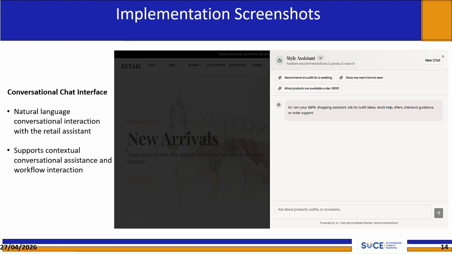This slide demonstrates the conversational chat interface, the primary interaction point of our platform. Customers can type natural language queries, and the system responds with contextually relevant, retail-focused replies. The interface supports multi-turn conversation. Each response is informed by its full session history. This is where the memory module and the orchestrator work together in real time to deliver a coherent, personalized retail assistant experience.